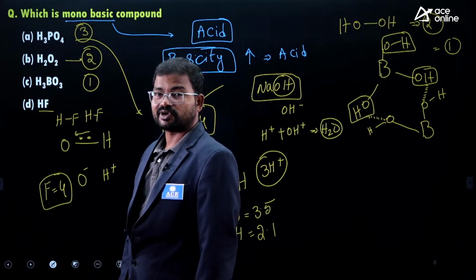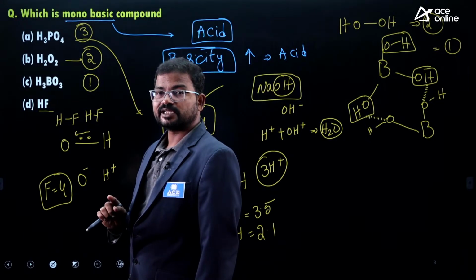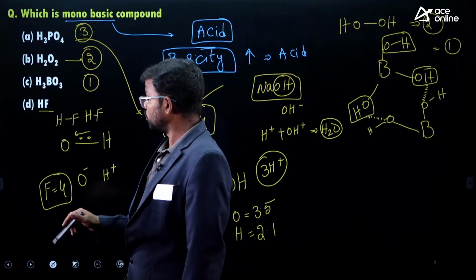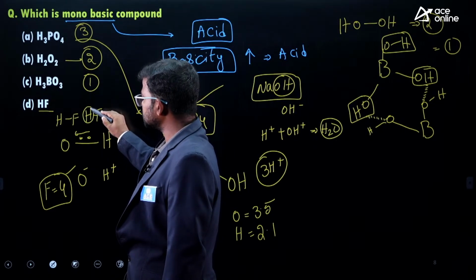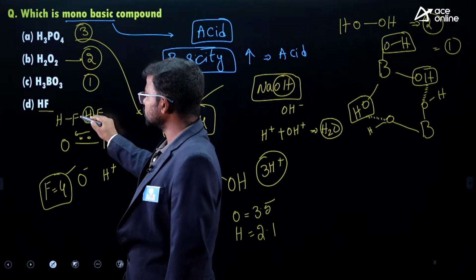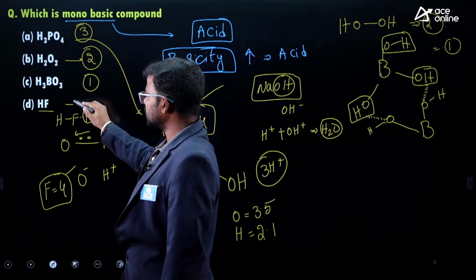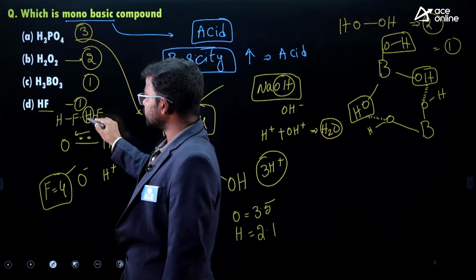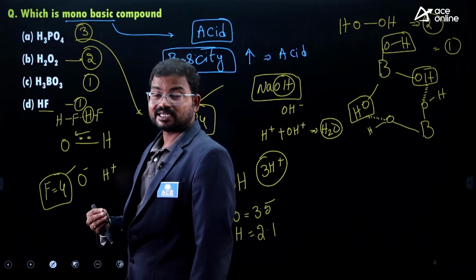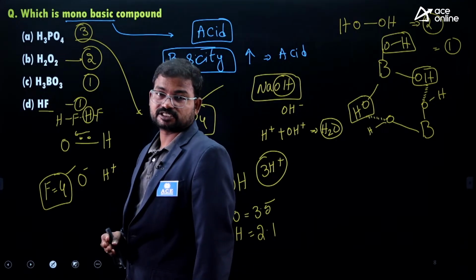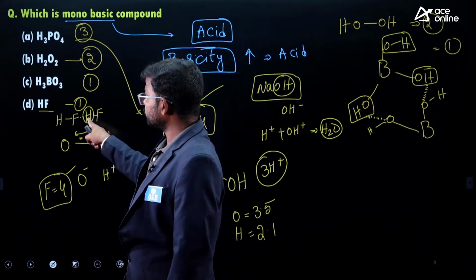Totally we have 118 elements, and only fluorine has the highest electronegativity, which is 4. Because of that, this hydrogen is not freely released because of hydrogen bonding. It can provide 1 H plus ion, but it is not easy to get that H plus ion because of hydrogen bonding.